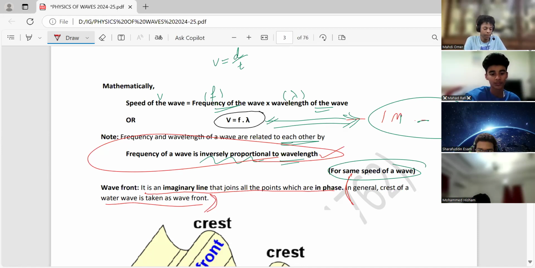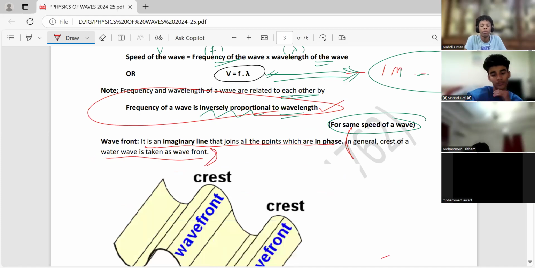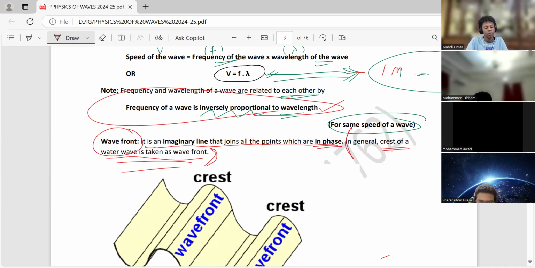Okay, now the last thing before these definitions. Now here I have switched the topic. I started first with chapter 14 basic definitions. Now I will go to sound waves after this in the next section of the lesson today. Wavefront is the imaginary line that joins all the points which are in phase. In general, crest of a wave is taken as wavefront. Now you people listen, you only need to know that crest of a wave is the wavefront.